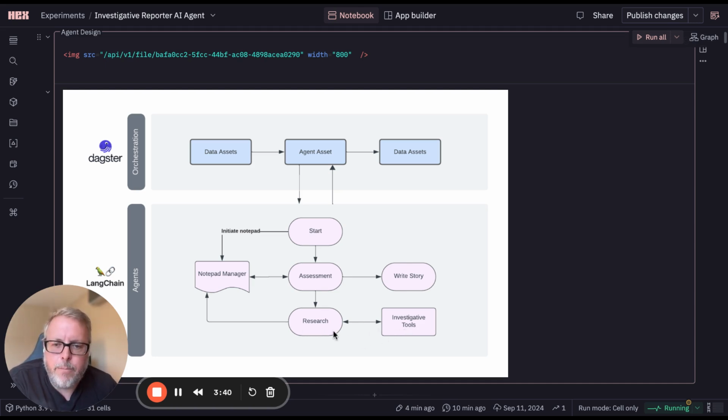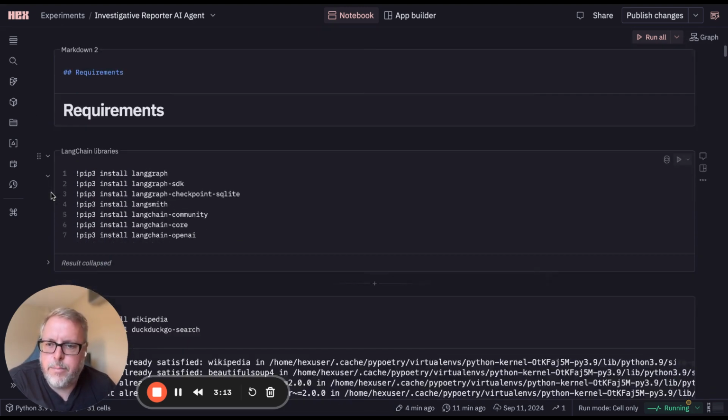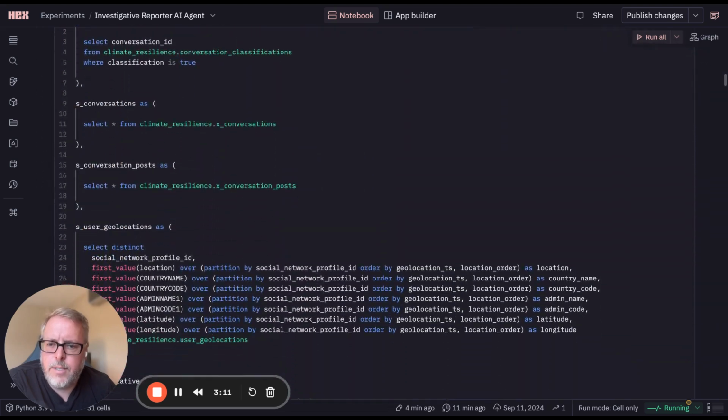finding. Essentially, it will have a notepad manager where it will keep its research tasks and the findings that it gathered, and it would loop through all of that. It will use its investigative tools at its disposal to do the research, and then eventually, once it assesses that it has enough information, it will write the story. So here's an example. Let's go over this.